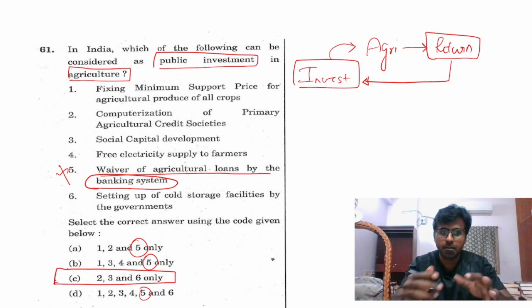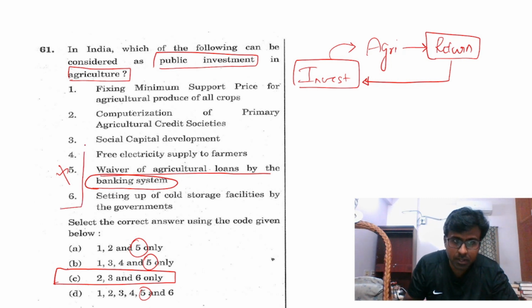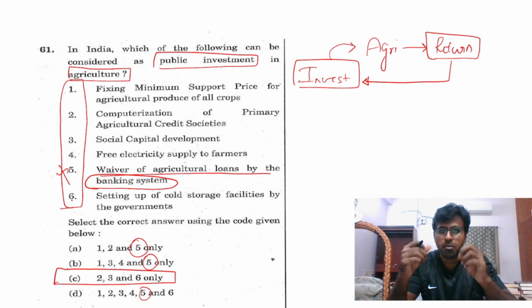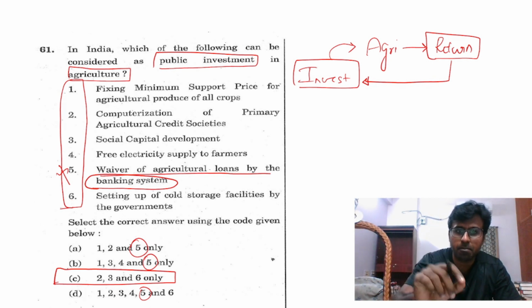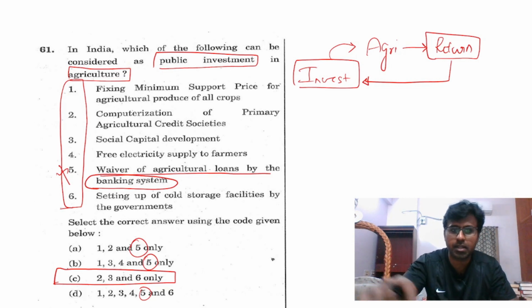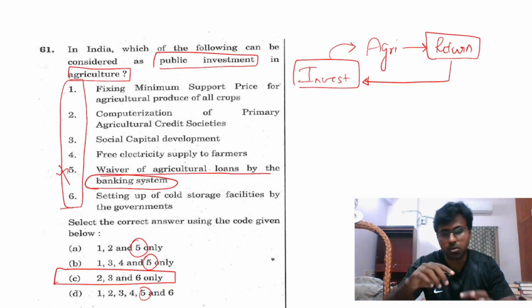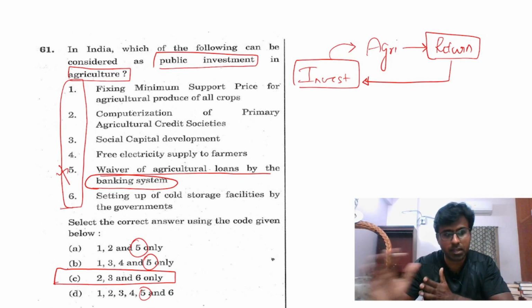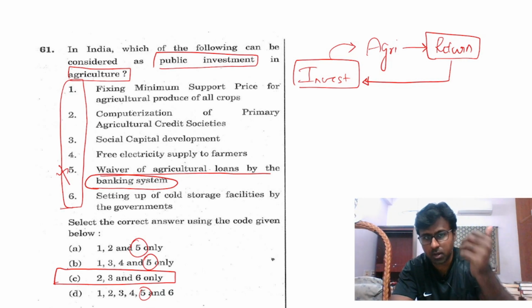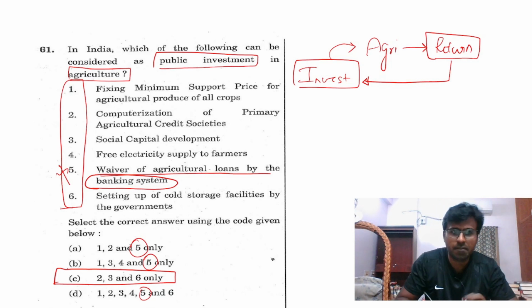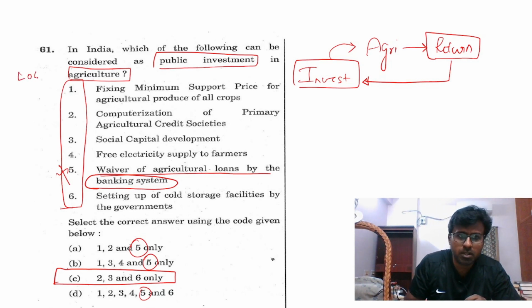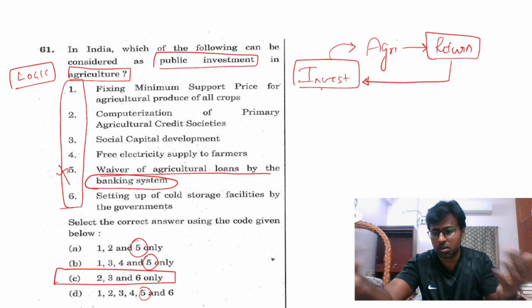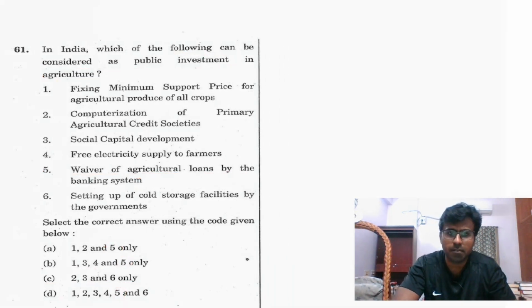When there is a question like this, find things which you can remove, because if you keep on checking each one, whether this will come, whether that will come, it will actually confuse you. When that confuses you, it will go in the negative direction. So pick one and remove it, and this is a very logical question. It is a very logic-based question. Think along this line: investment, agriculture, what return you are going to get for waiver of loans.